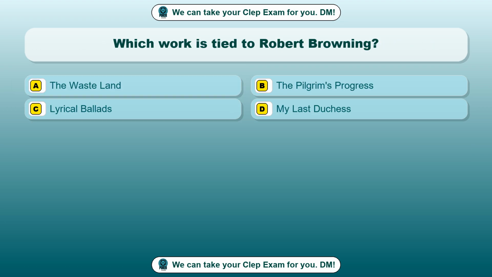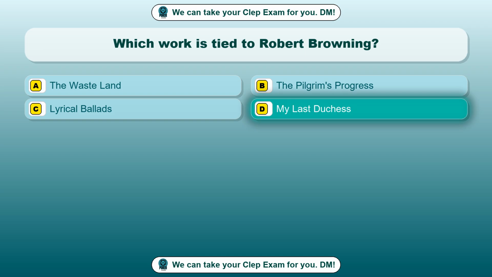Question 73. Which work is tied to Robert Browning? Option A, The Waste Land. Option B, The Pilgrim's Progress. Option C, Lyrical Ballads. Option D, My Last Duchess. The correct answer is option D.